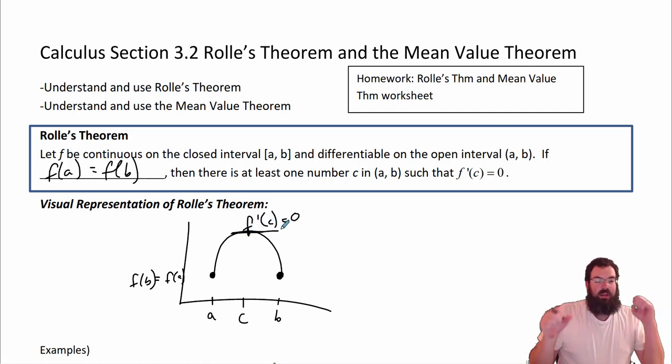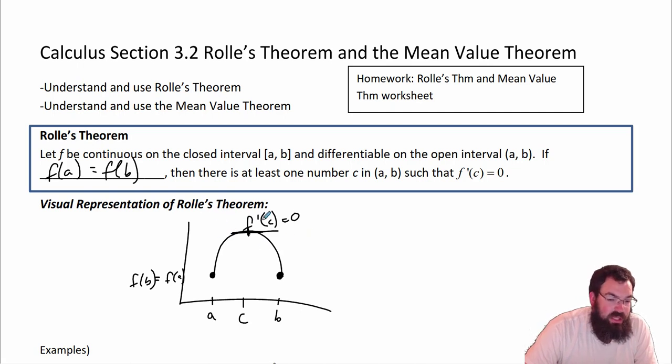Because in order to be continuous, it's just not going to stay flat. Polynomial functions never stay flat, right? It's going to move, okay? And because I have two values that are the same y value, and they're spread apart on the interval, the function is going to go up and come back down, or down and come back up. So that's what Rolle's theorem means.